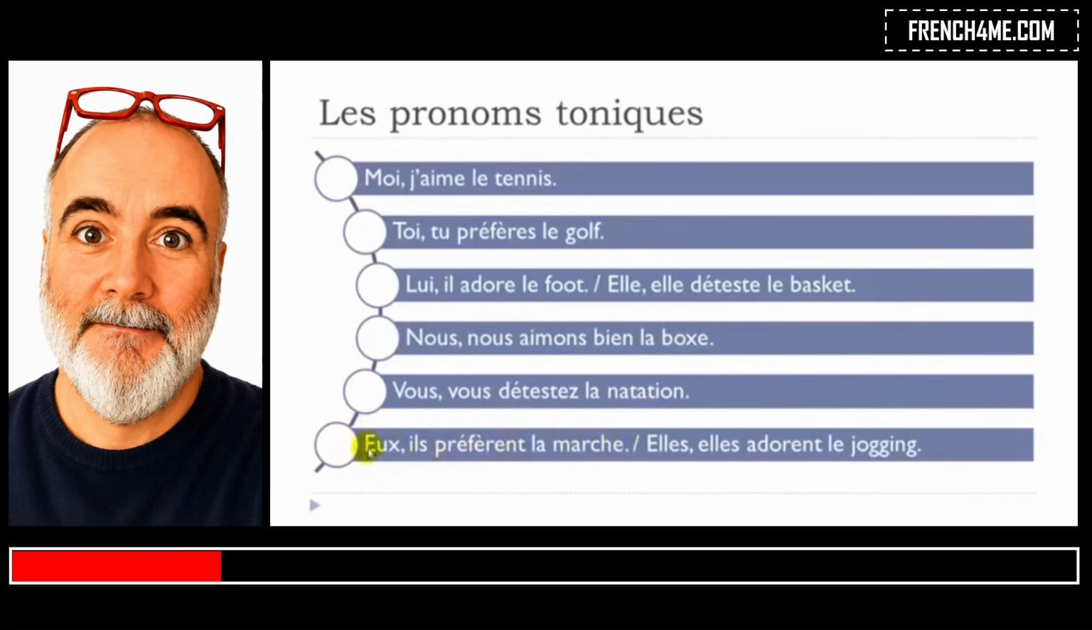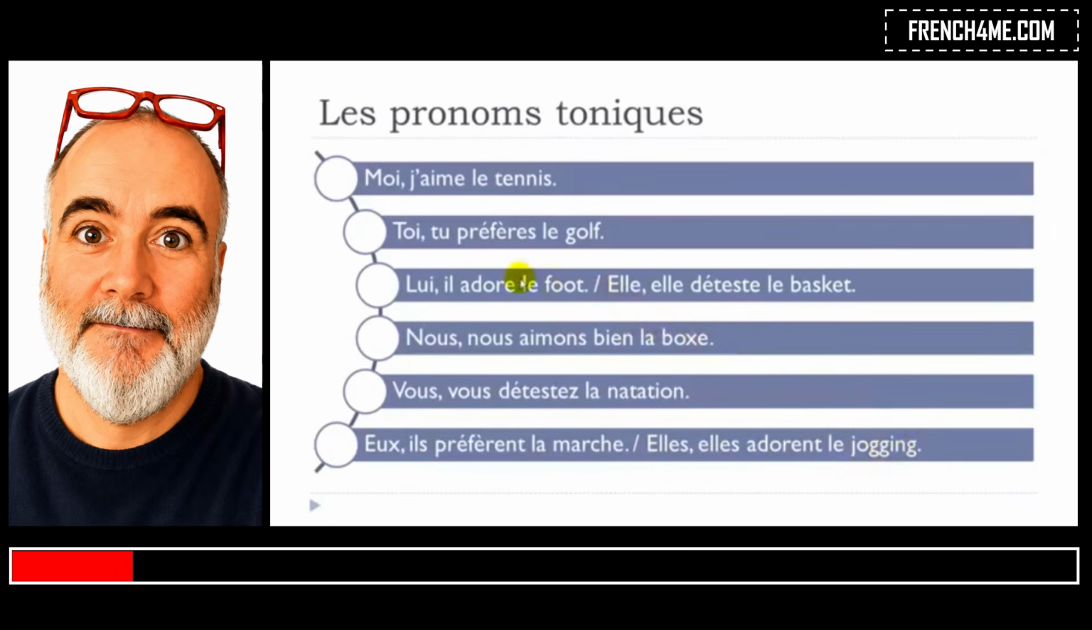And then the two last examples. First the masculine here, and then the feminine here. Let's see the masculine form. Eux, if you remember, it was eux, pronom tonique. Ils préfèrent, préférer, to prefer, and you can see that it's the plural form. Ils préfèrent la marche. La marche is coming from the verb marcher, to walk. Eux, ils préfèrent la marche. And then the feminine example. Elles adorent le jogging.